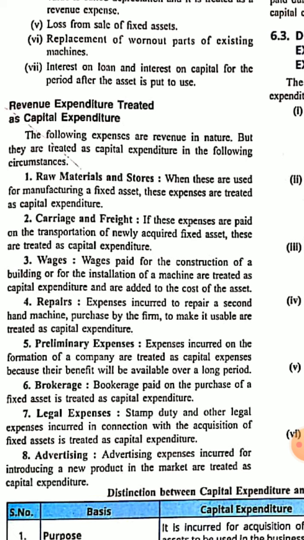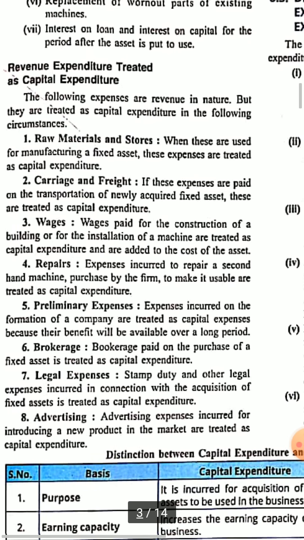But here those raw materials will be treated as capital expenditure, as the building will lead to an increase in fixed assets and that will be considered a fixed asset, so it is called capital expenditure in this case.